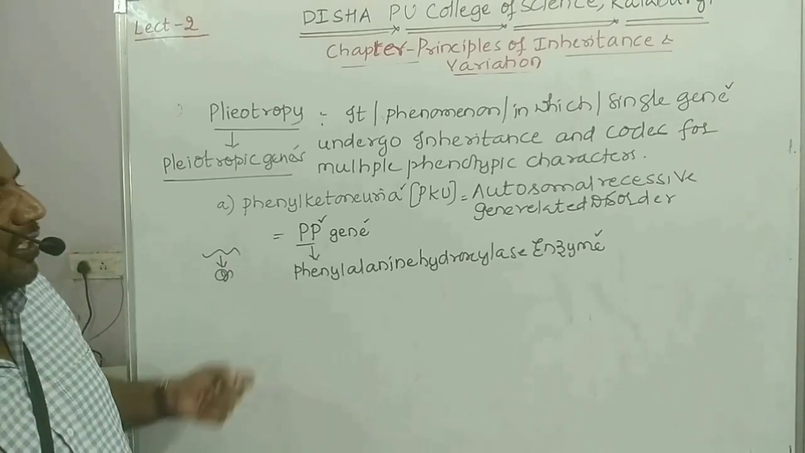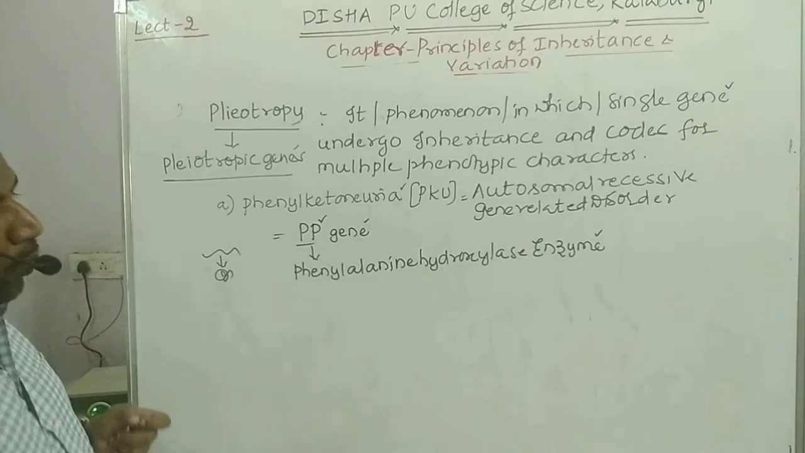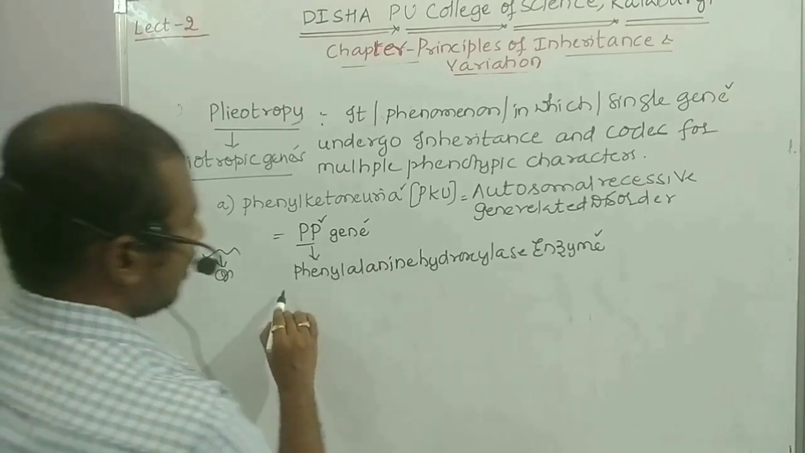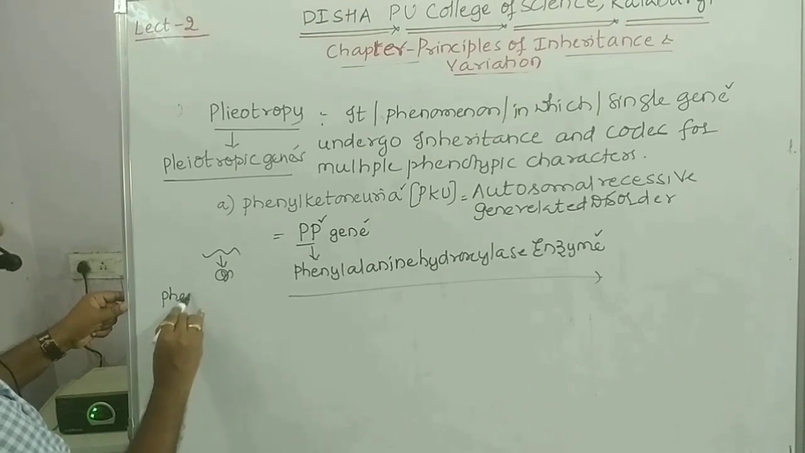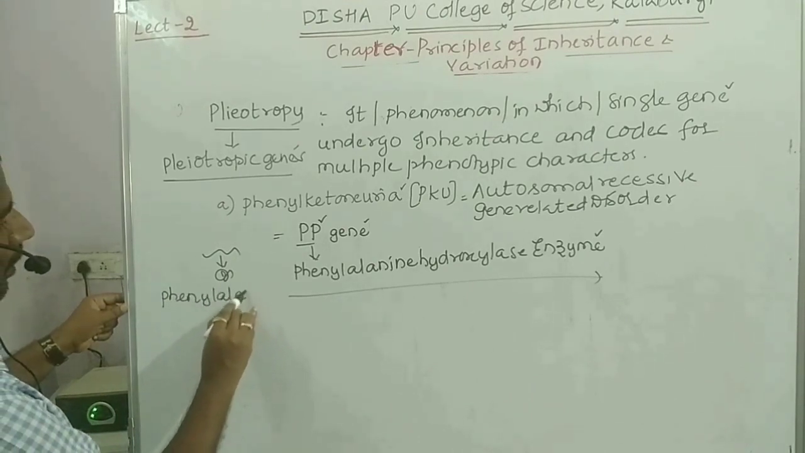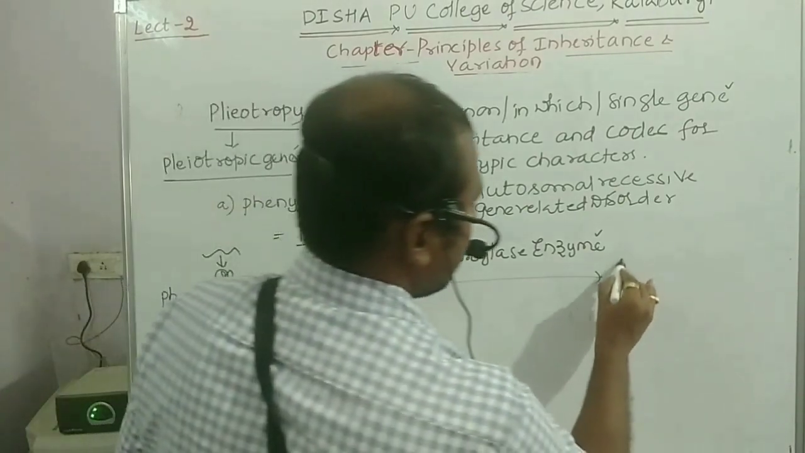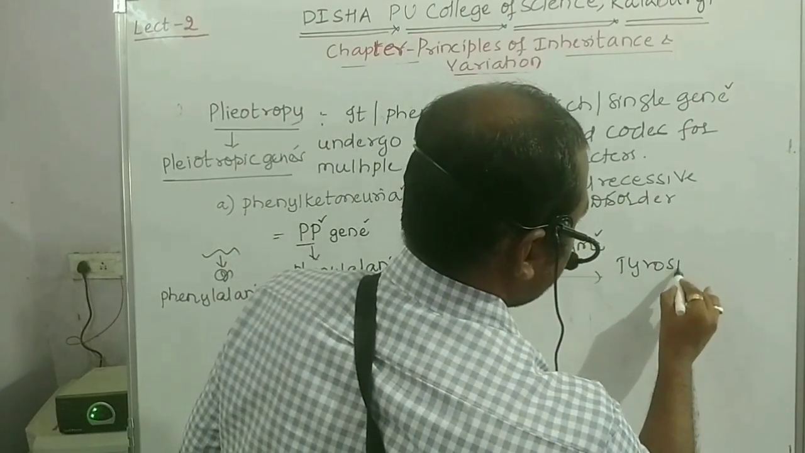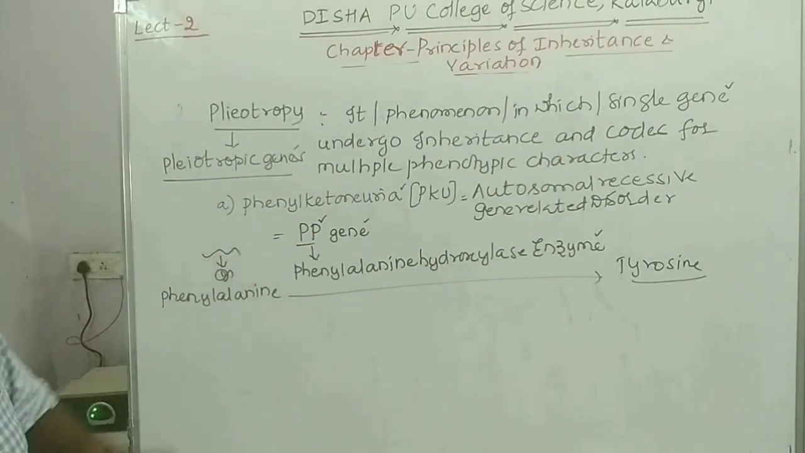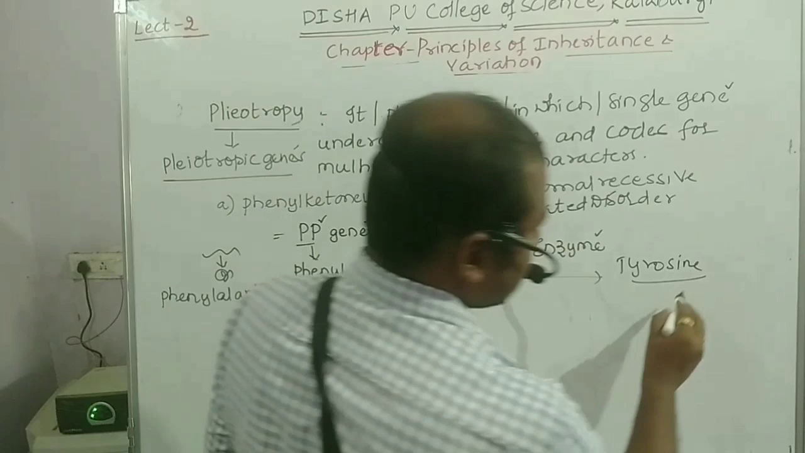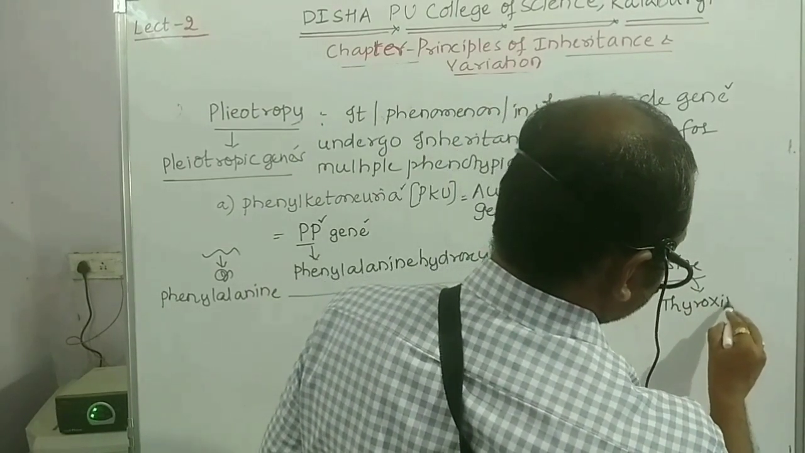In the metabolism of tyrosine, this enzyme is useful. So what exactly will this enzyme do? This enzyme, students, will convert phenylalanine, which is basically an amino acid, into tyrosine. And the amino acid tyrosine is very much required. It acts as a precursor for the synthesis of thyroxine hormone.